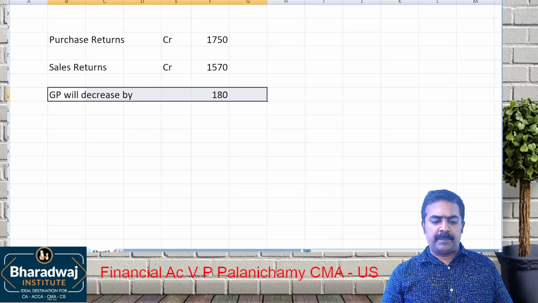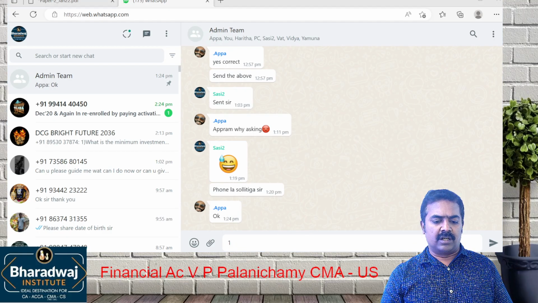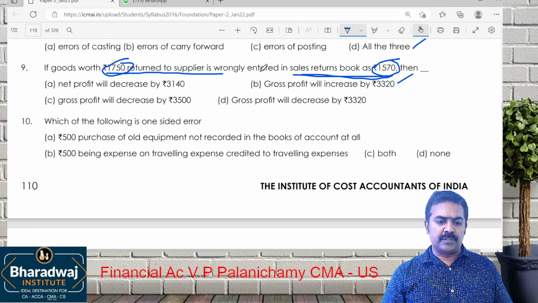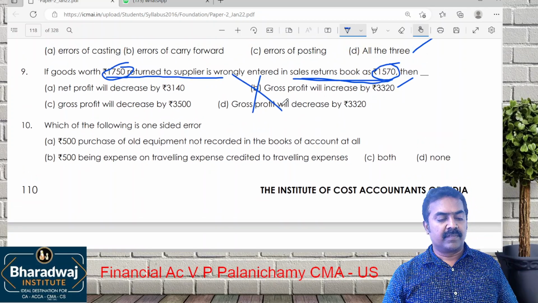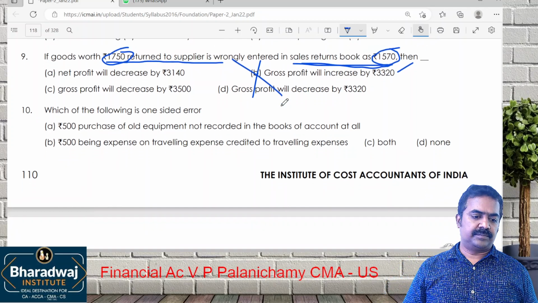Actually, the question framing is wrong. Both are credits only. Okay, we cannot just add and put the answer. The question itself is wrong.